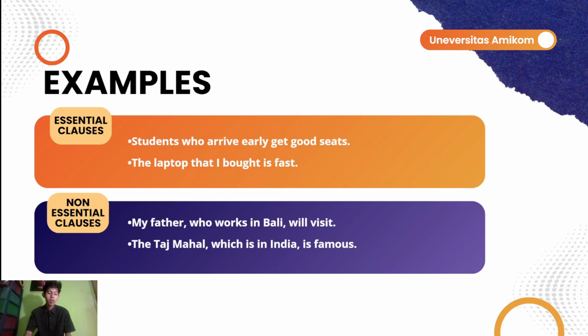Non-essential clause. In a non-essential clause, like my father, who works in Bali, will visit, the information who works in Bali is additional. It doesn't change the identity of my father. That's why we separate it with commas. The same goes for the Taj Mahal, which is in India. Its location is extra information, not something needed to identify it.